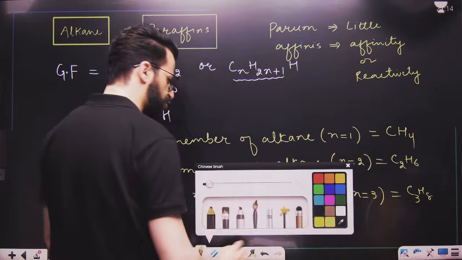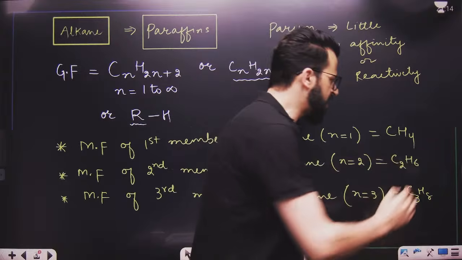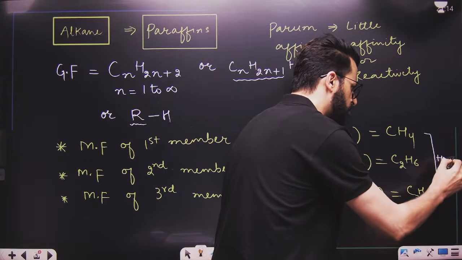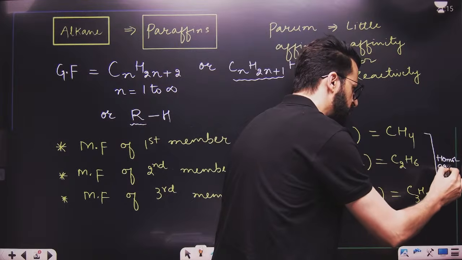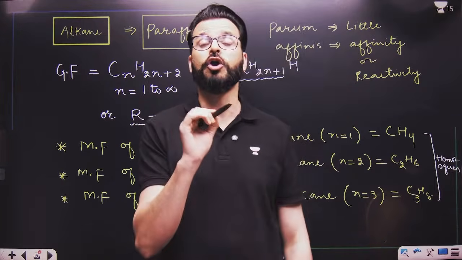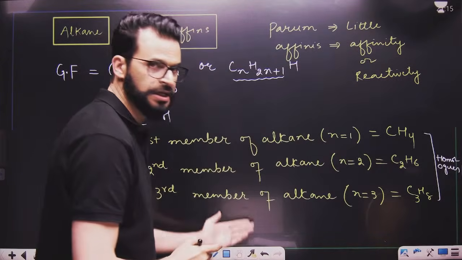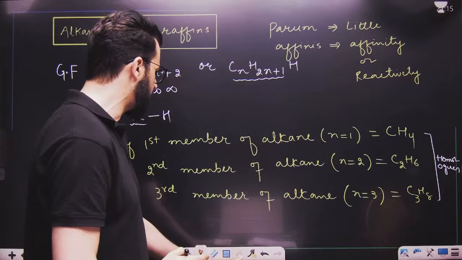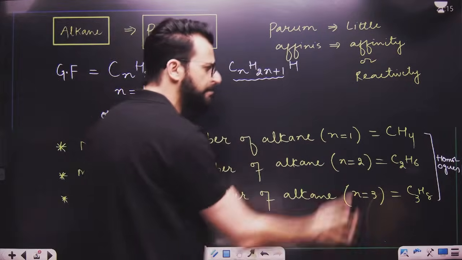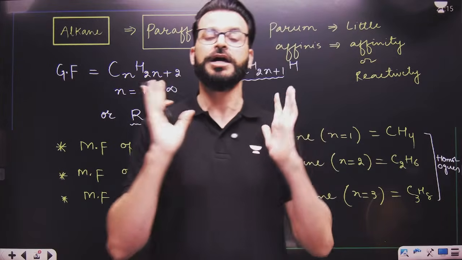Now dear students, look towards these. Can I say these are homologs? What are homologs, dear students? Homologs mean all the members of a particular series, all the members of a particular family, they are known as homologs. So this is the alkane family, and every member is known as a homolog.